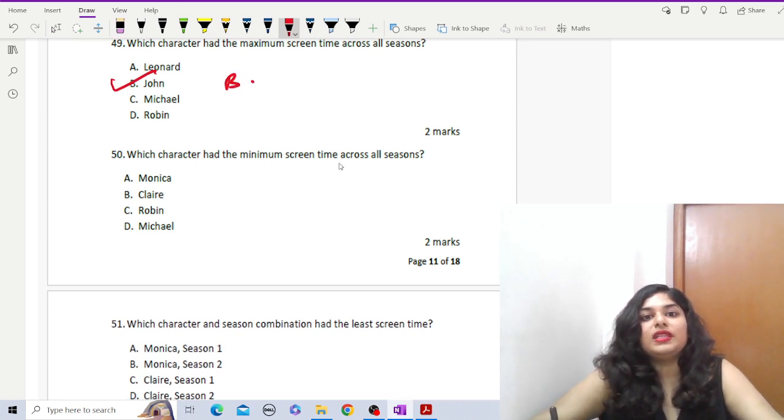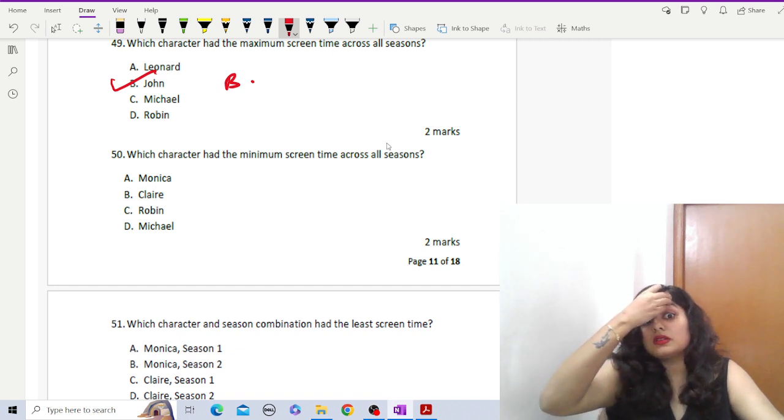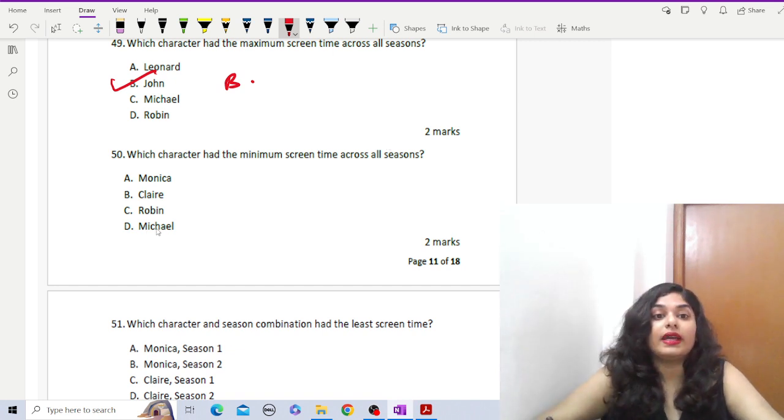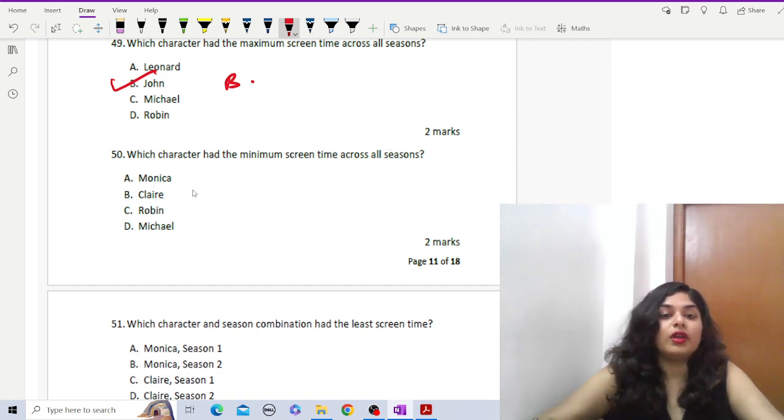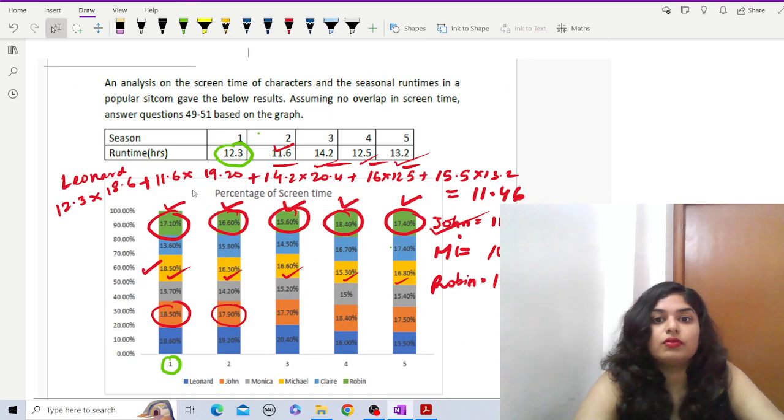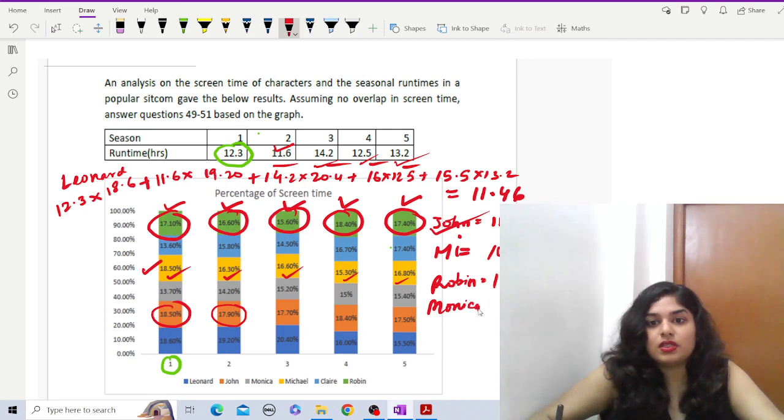Which character had the minimum screen time across all seasons? Now in this we have Robin and Michael, which we have already calculated. Monica and Claire we haven't, so we have to find out for Monica. Again, we will just proceed with the same. Monica is 13.70 into this. But just by looking at this space, you can understand that it's Monica who got the least timing. But still, let's calculate it. Upon calculation, it's 9.42.